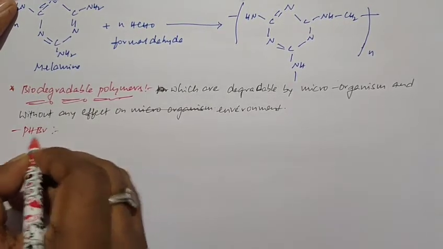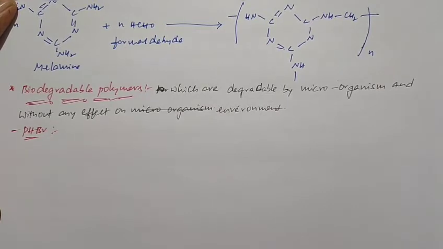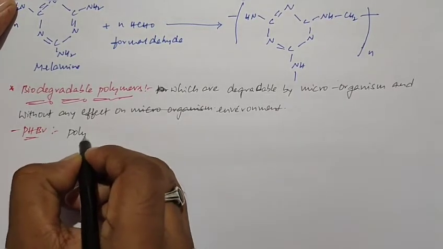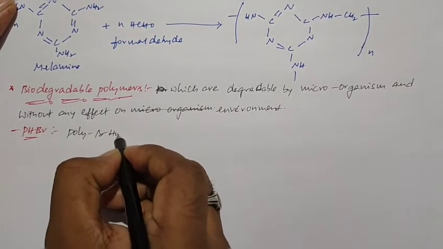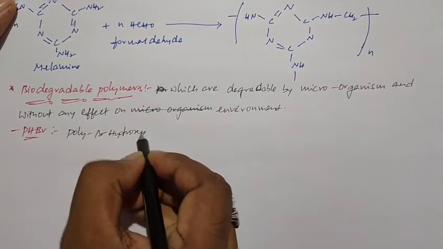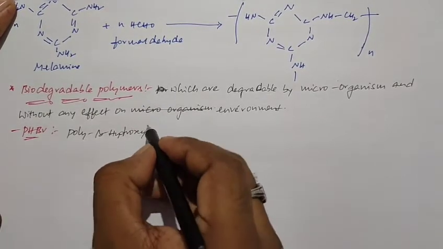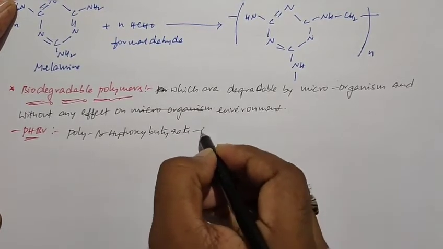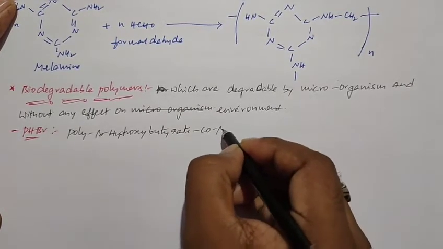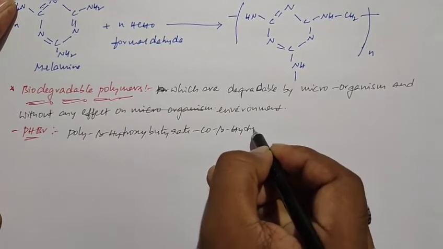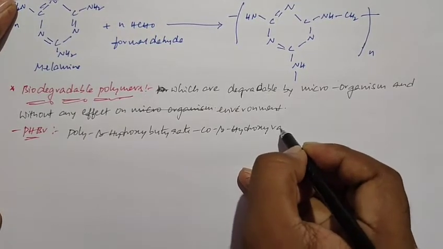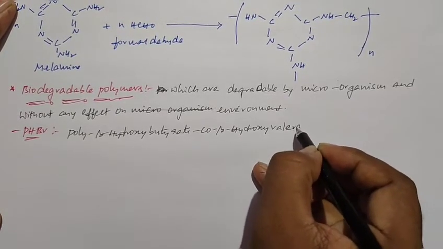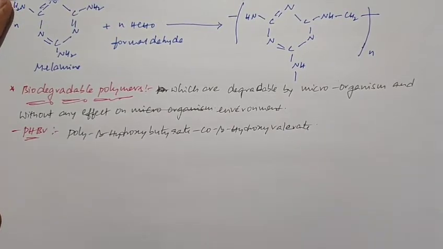So what is meant by PHBV? Poly beta hydroxybutyrate co-beta hydroxyvalerate. So this is the full form of PHBV.